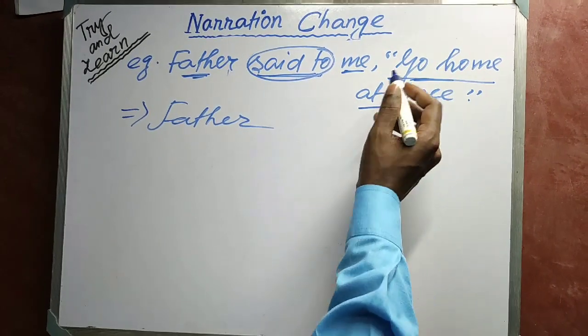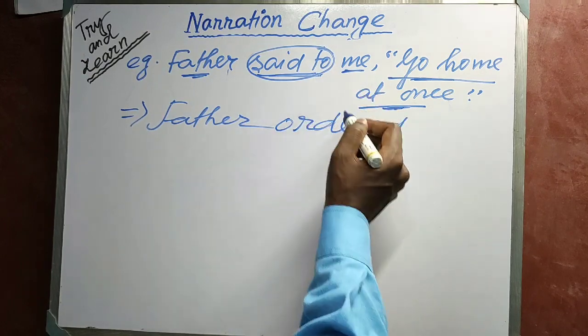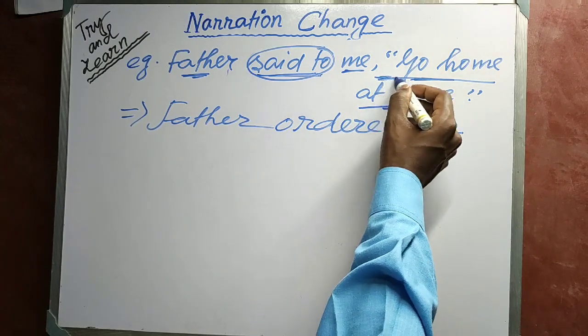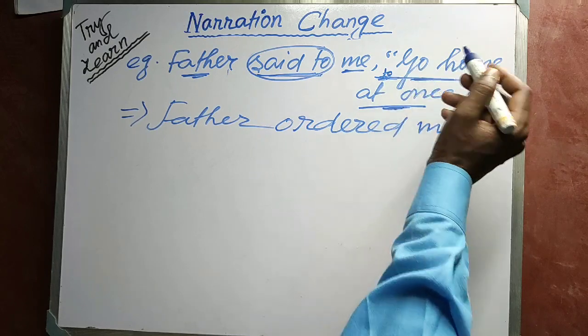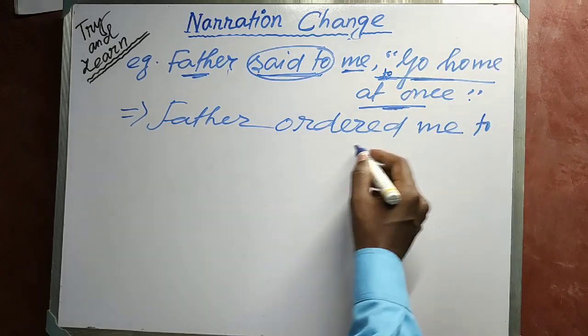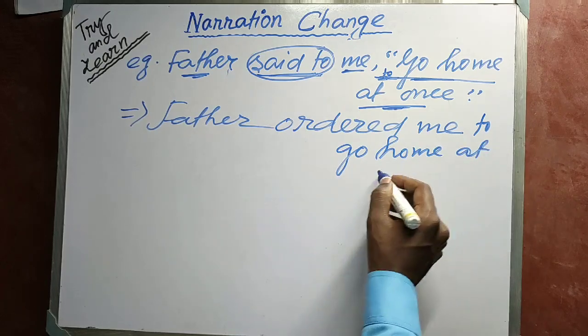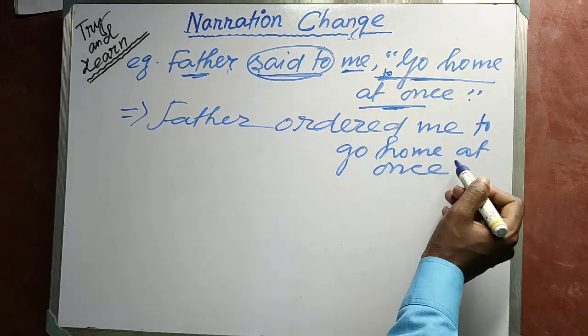"Go home at once" shows order, so it will be "ordered" in past tense. Then the infinitive comes: "to" plus the main verb. Father ordered me to go home at once.